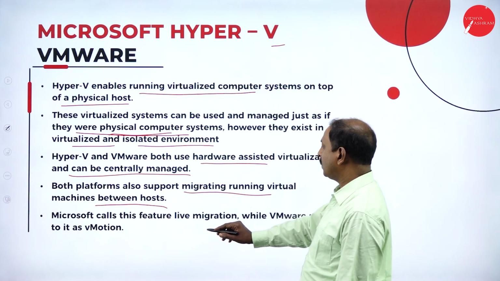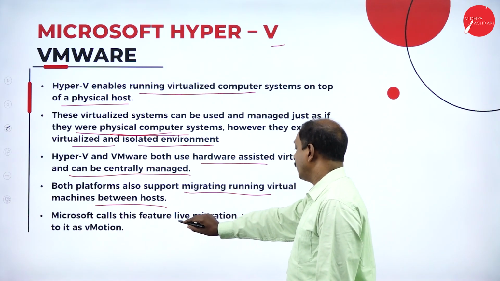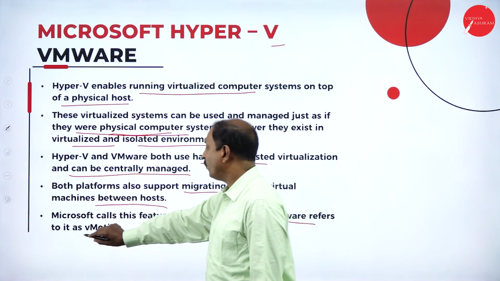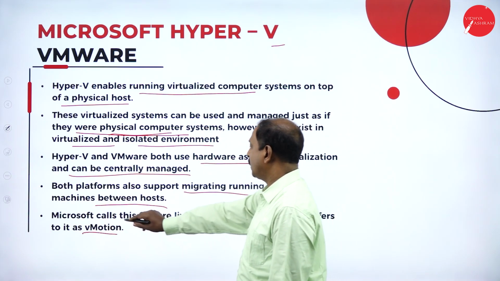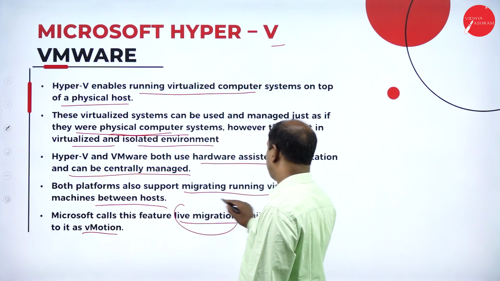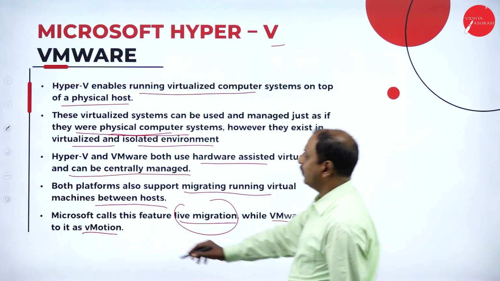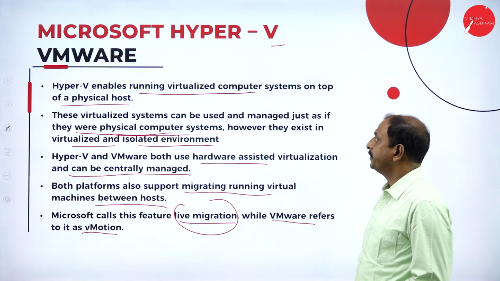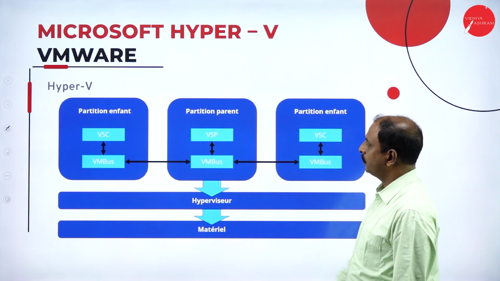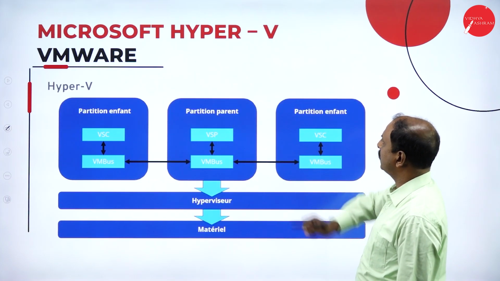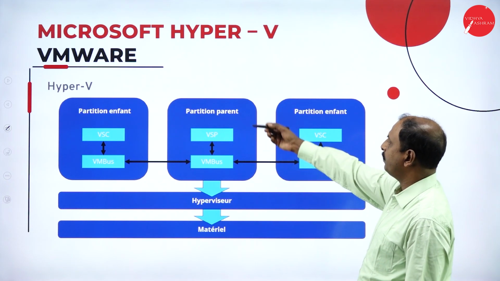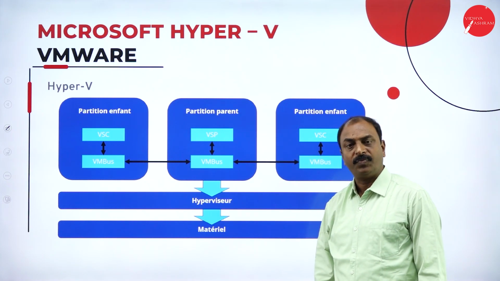Microsoft calls this feature live migration, while VMware refers to it as vMotion. So here it is called live migration, and here we use the word vMotion. These are all different virtual machines. Look at the diagram here. This is Hyper-V, one of the virtual machines. This diagram shows how the Hyper-V system will be configured.